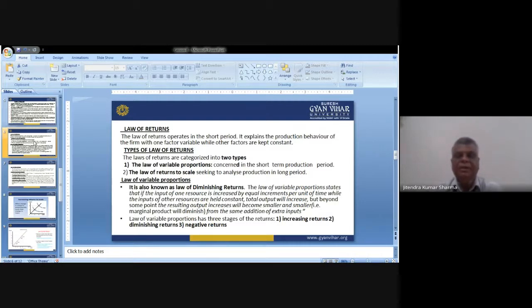It explains the production behavior of the firm or organization with one factor variable while other factors are kept constant. It means we take one factor into consideration at a time, measure the impact of that particular factor on the entire activity, and treat other factors as constant. These are what we call the laws of returns. What are we expecting from the activity we have done to develop a product or a service? These are governed by certain laws, which we call the law of returns.